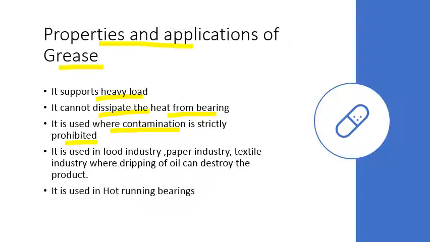It is used in the food industry, paper industry, and textile industry, where the dripping of oil can destroy the product. So the main application is in the food, paper, and textile industries, where if we use a liquid lubricant, a single drop of oil can destroy the product. It is used in hot running bearings.